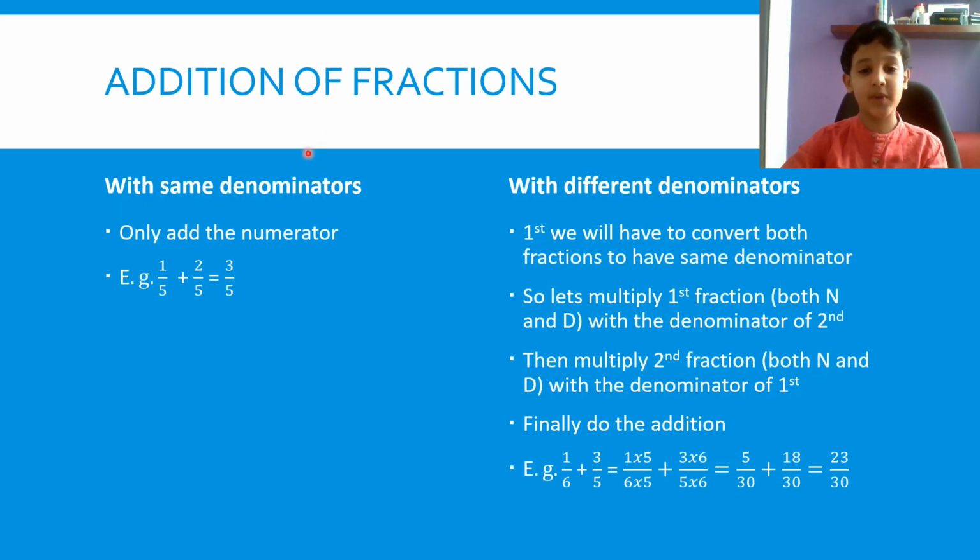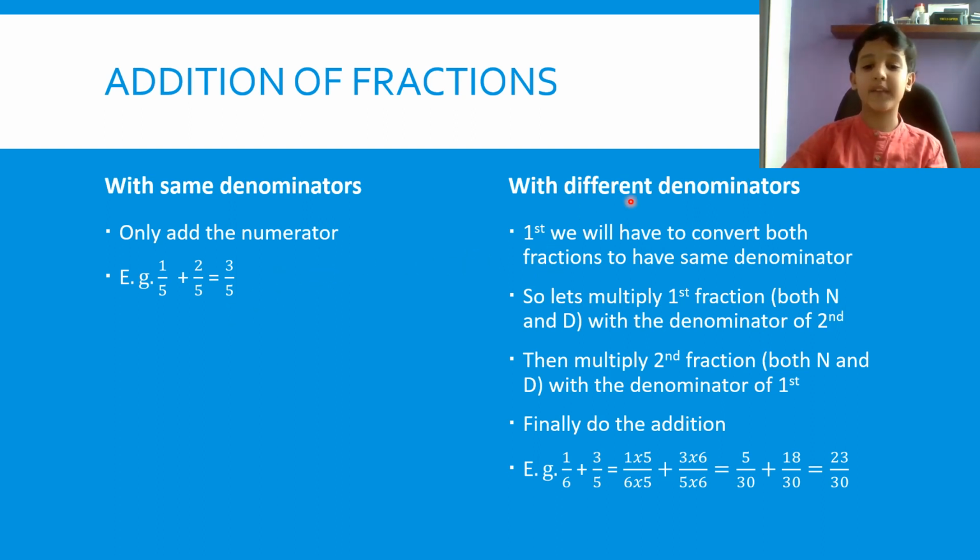Now let's see how to add fractions with the same denominators. You only have to add the numerators. As in 1/5 plus 2/5. 5 is the denominator in both of the fractions, so 5 will stay the same. We only have to add 1 and 2, which equals 3, and our final answer is 3/5.